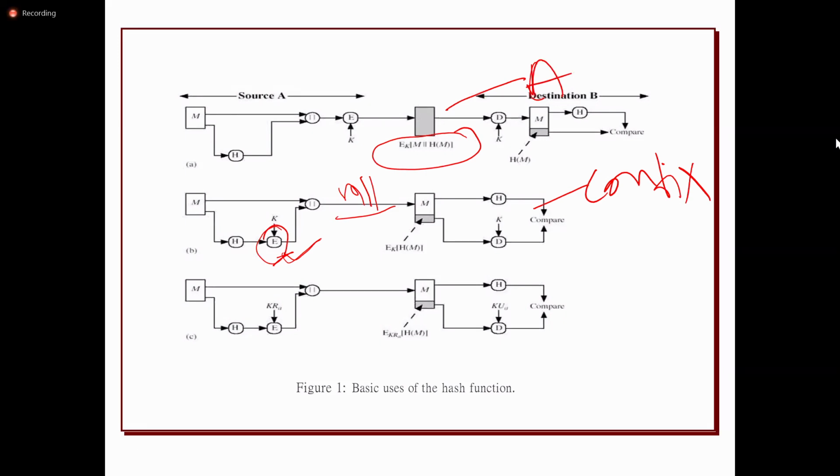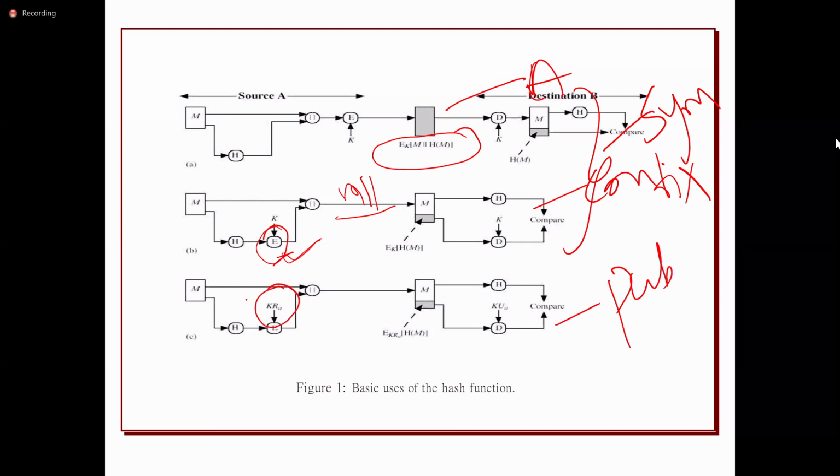In the first and second cases, it uses symmetric key encryption. In the third case, it uses a public key crypto system, because for encryption it uses the private key of the sender, and for decryption it uses the public key of the sender.